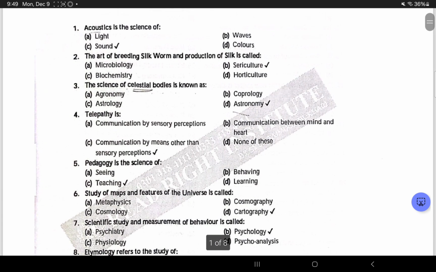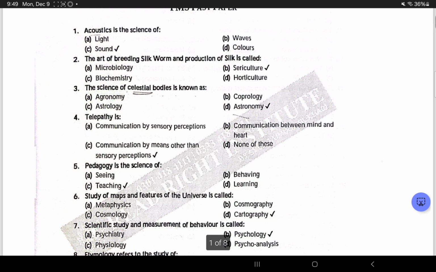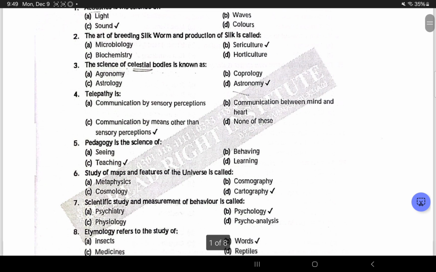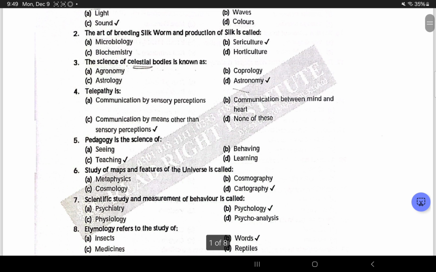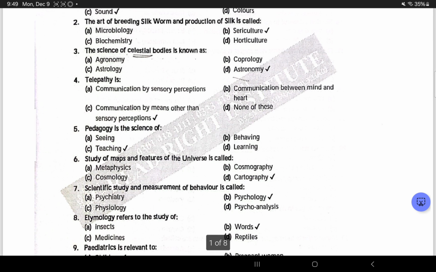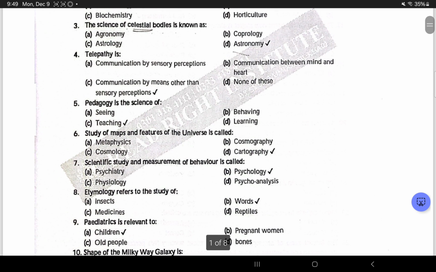रहे हैं PMS का। तो पहला क्वेश्चन है इसमें, Acoustics is the science of sound. The art of breeding silkworm and production of silk is called sericulture.